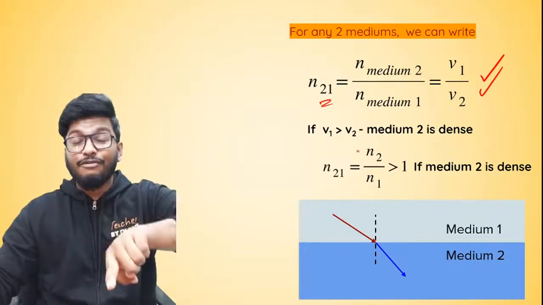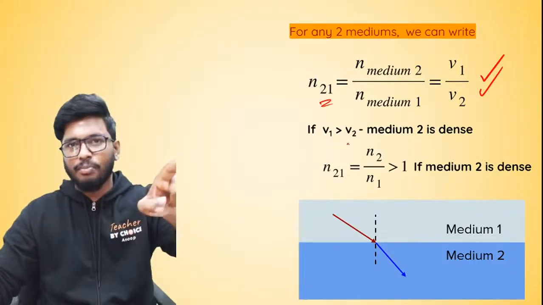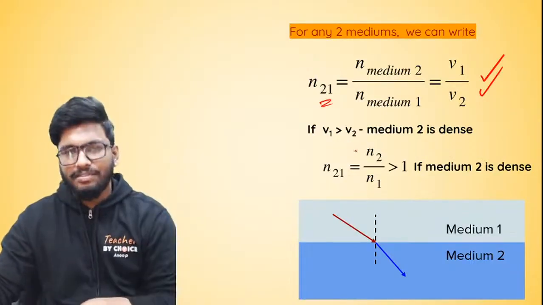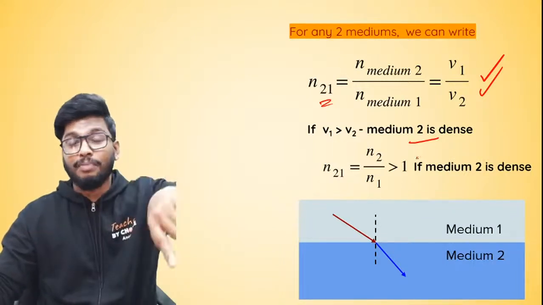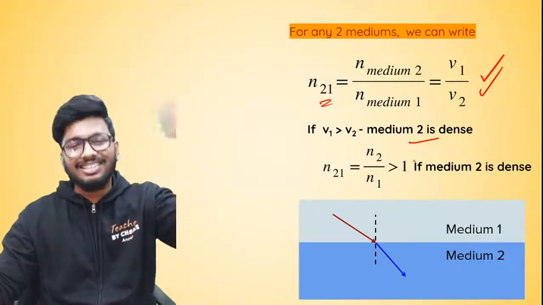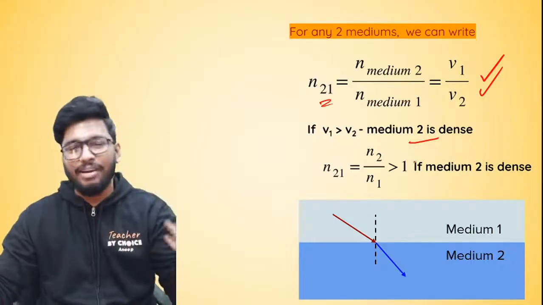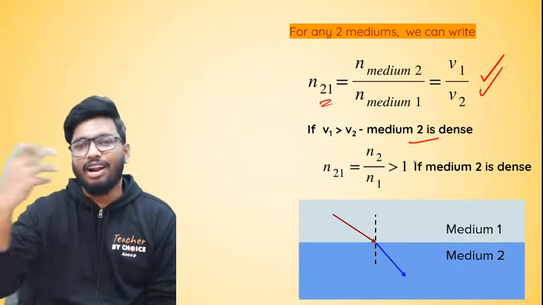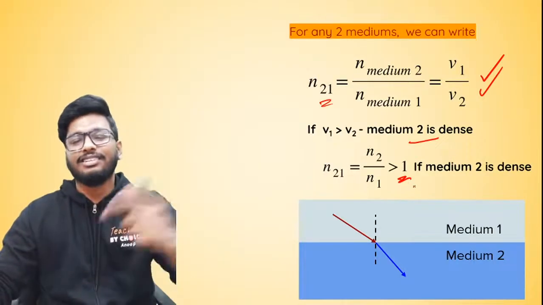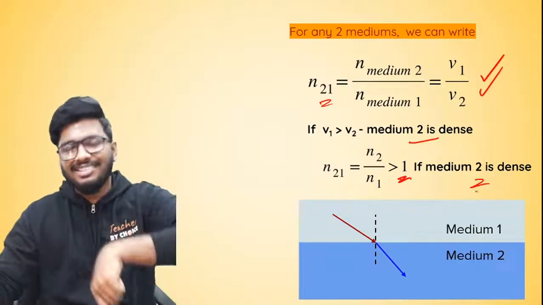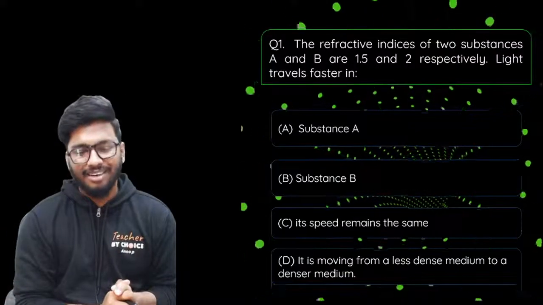So if the speed of light in the first medium is greater than in the second medium, then you can say that medium 2 is much denser. And if it's the other way around, if the speed of light in the second medium is faster than in the first medium, then you can say that medium 1 is a rarer medium. Just like that, you compare and you can tell which is rarer and which is denser. And if you find the ratio to be greater than 1, then medium 2 is denser. If it is less than 1, then medium 2 is rarer. So that's how you find out the relationship.